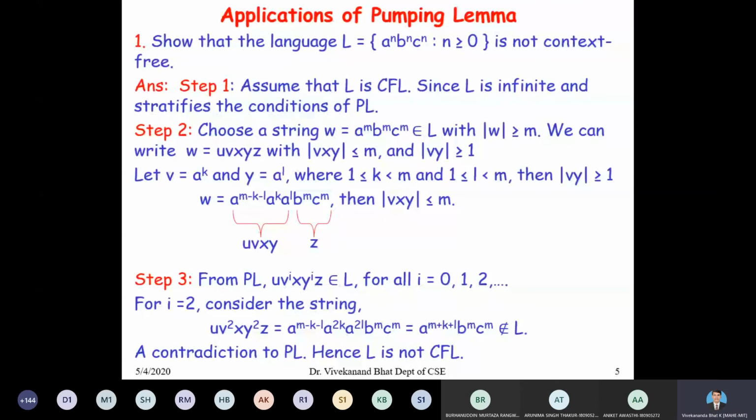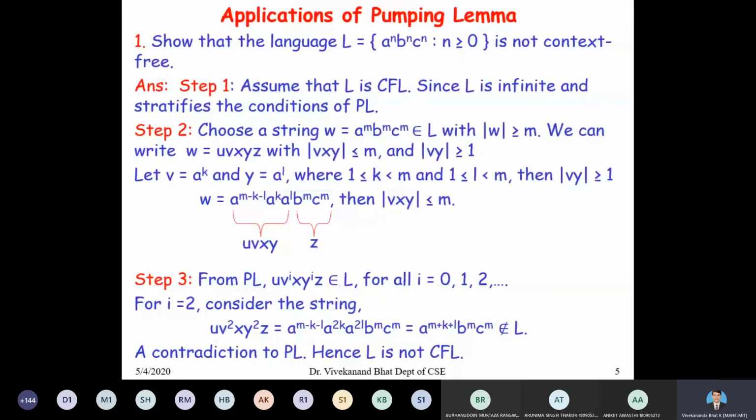So try to consider this language: show that the language a to the power of n, b to the power of n, c to the power of n, n greater than or equal to 0, is not context free. One particular method is to design a PDA for this, but that is very difficult to prove, so we cannot proceed with that method. Another approach is to use the pumping lemma. We have to use the pumping lemma to show that L is not context free.